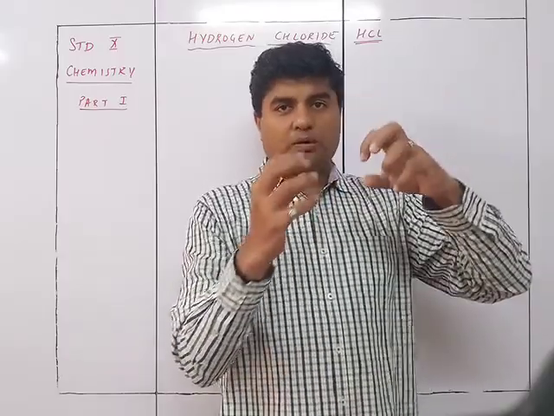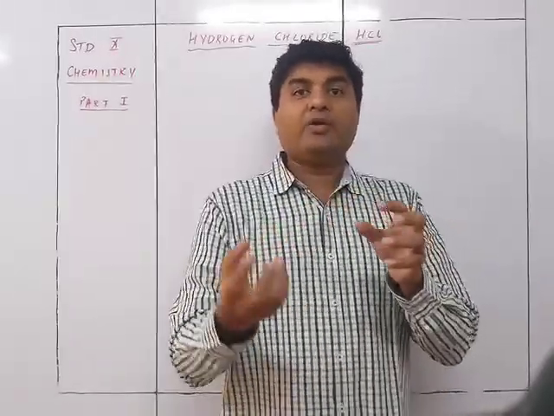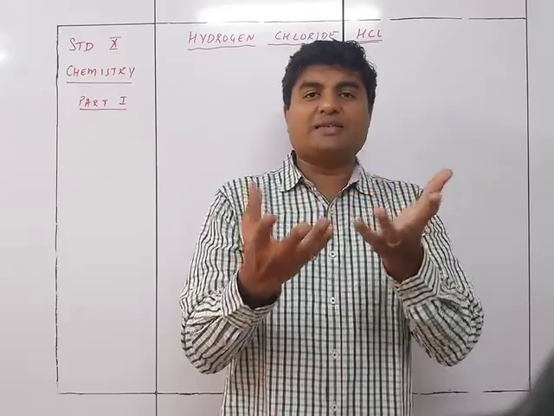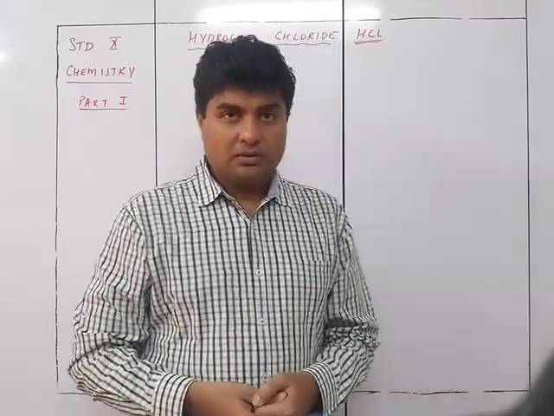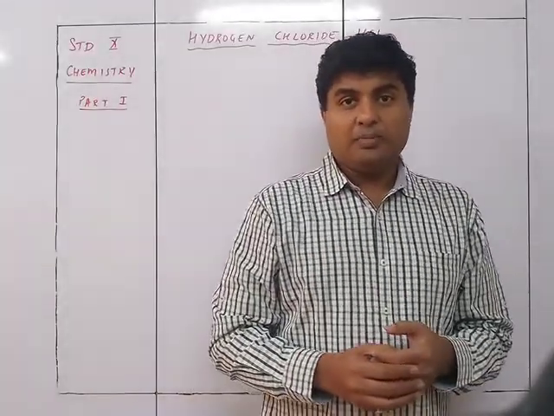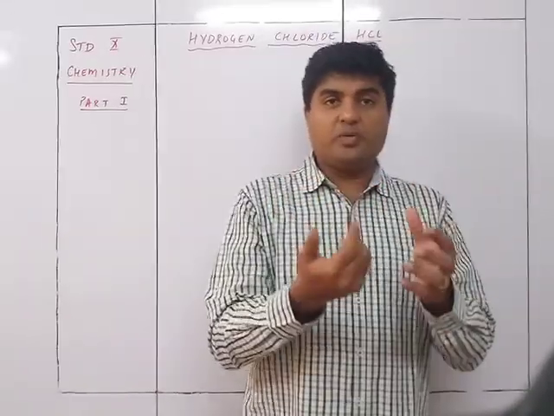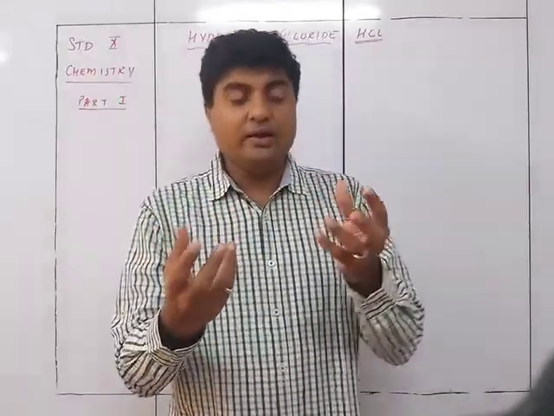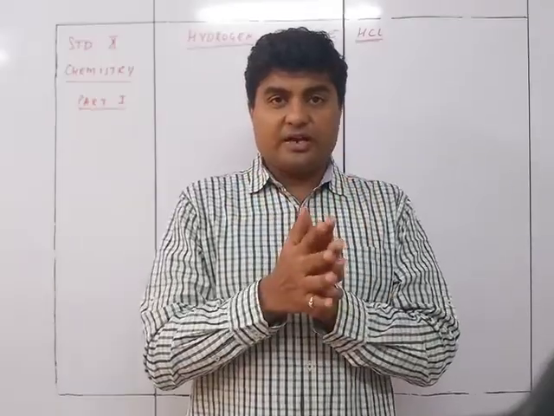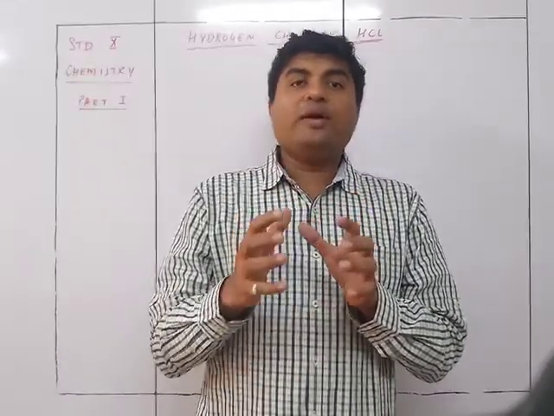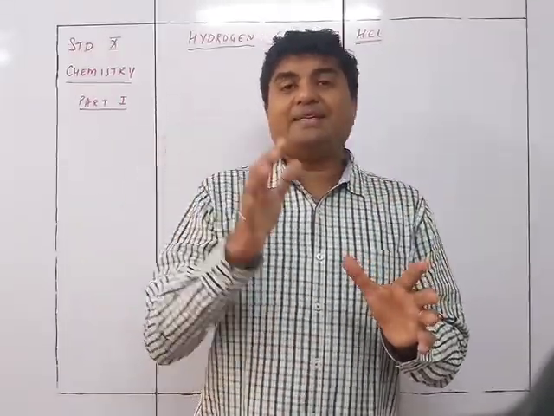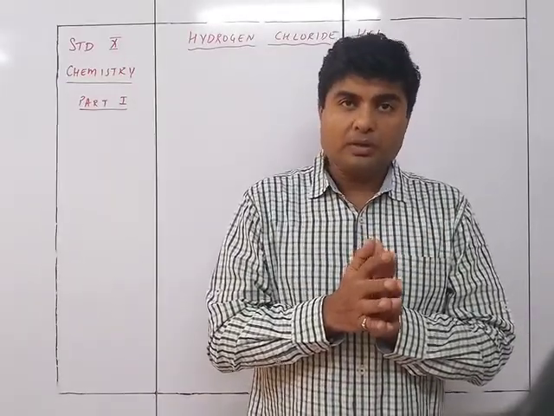It will be spurred out, and there will be a chance of getting burnt by the HCl acid, because the concentration will be high. It is a strong acid anyway, so it will be difficult. So what we do is take more water and a smaller amount of HCl inside.